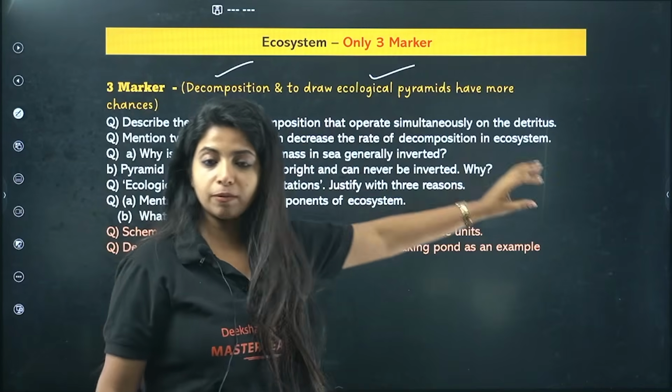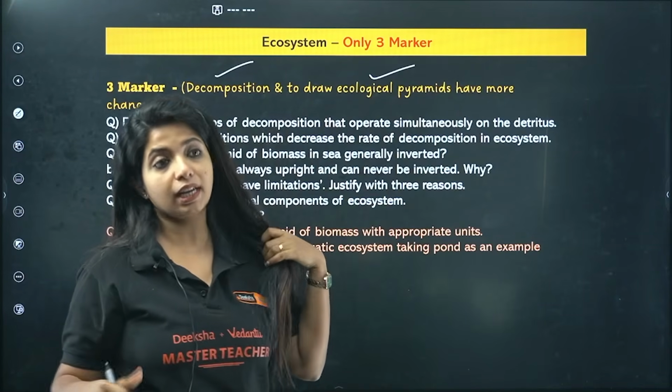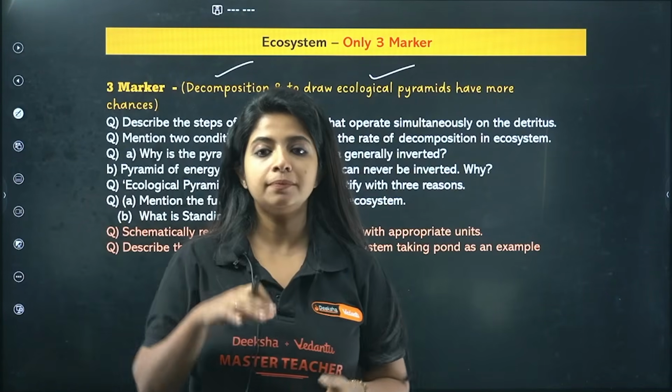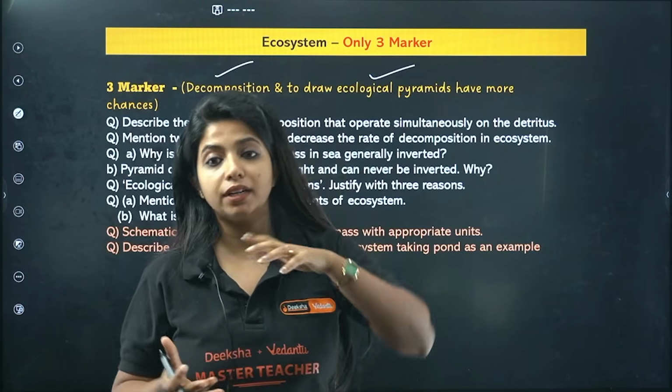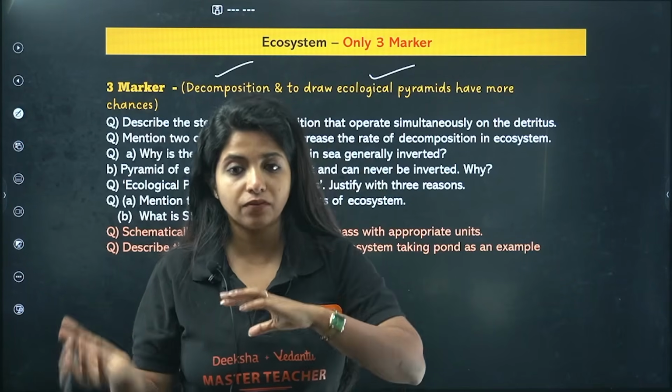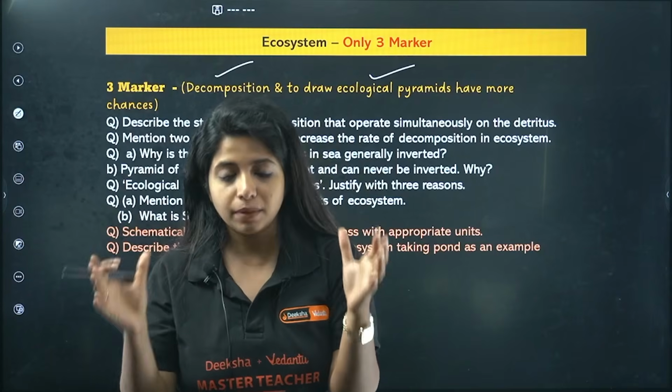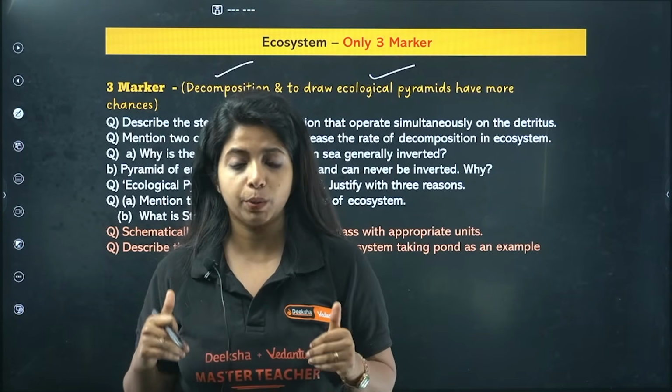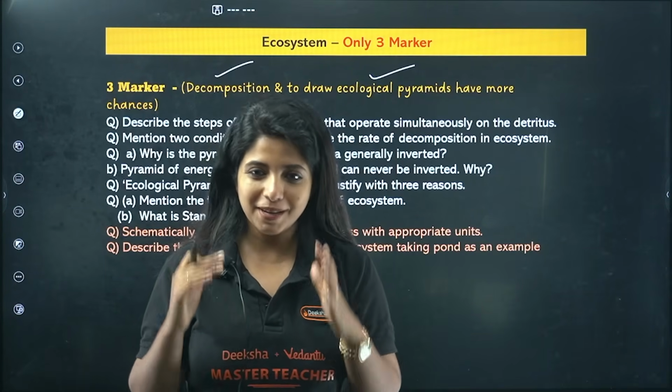Now draw ecological pyramids. You know there are 3 pyramids out there. Know the exceptions of them. For example, the biomass pyramid can be inverted and upright both. Know when it can be inverted. The pyramid of number can be inverted. You should know all those things. They can ask you to make the ecological pyramid and show it to them. Okay, so please make sure you do that.